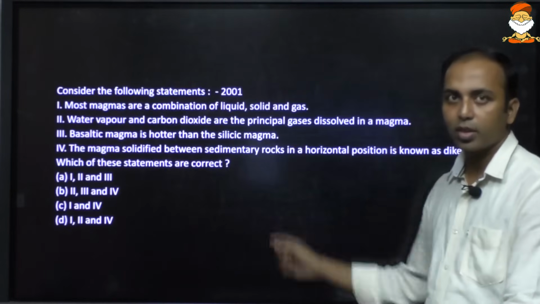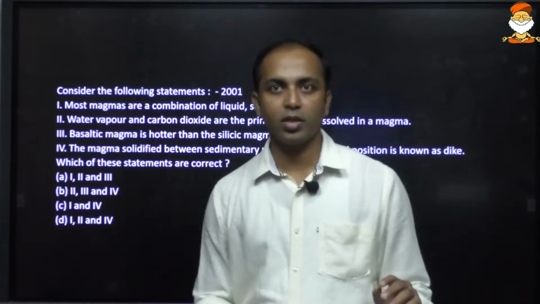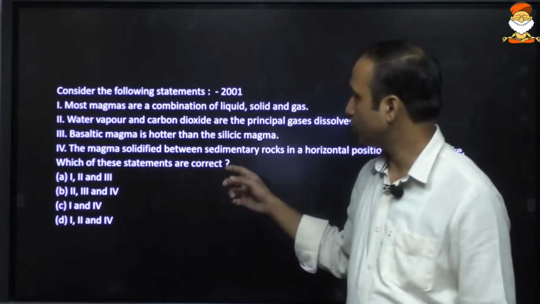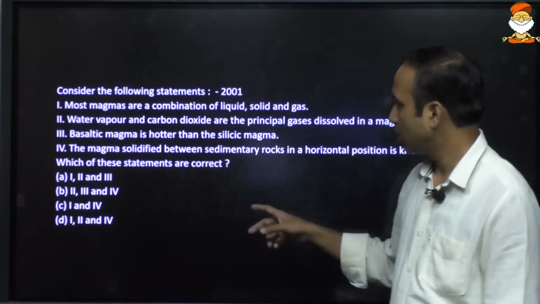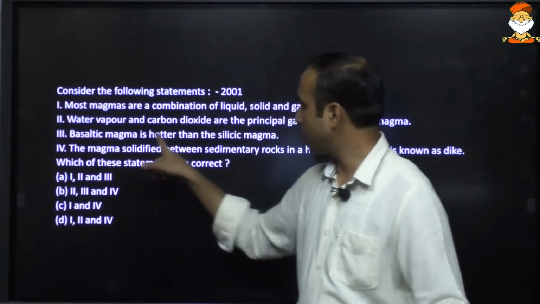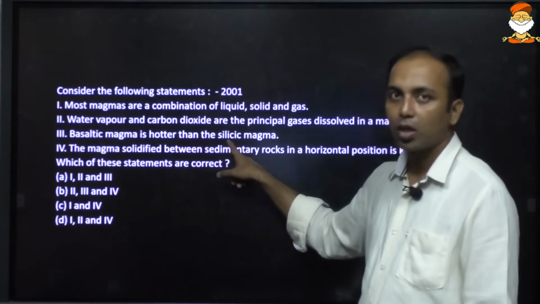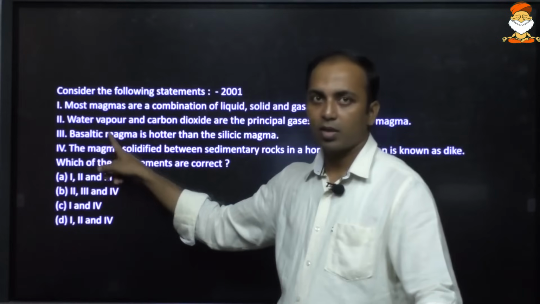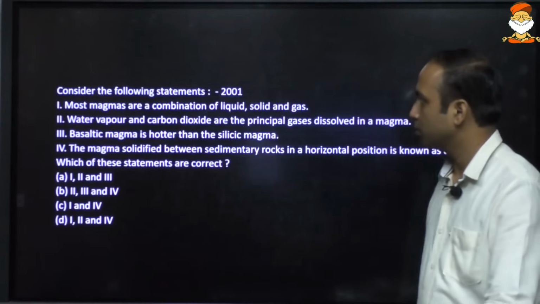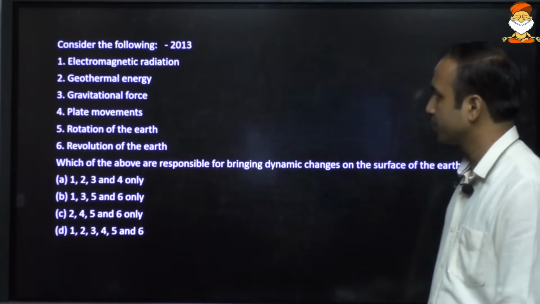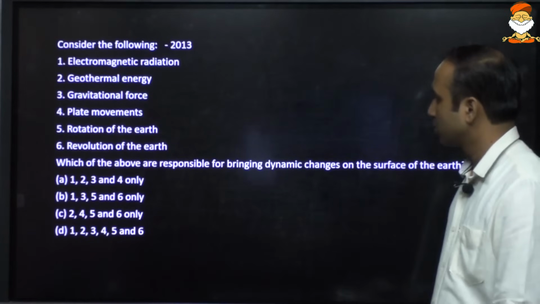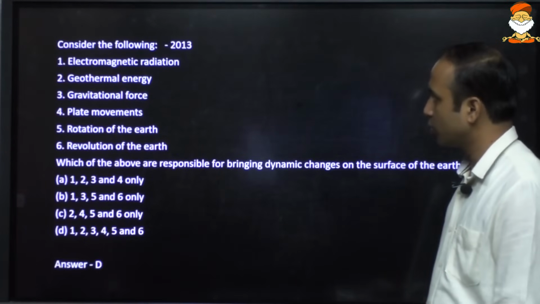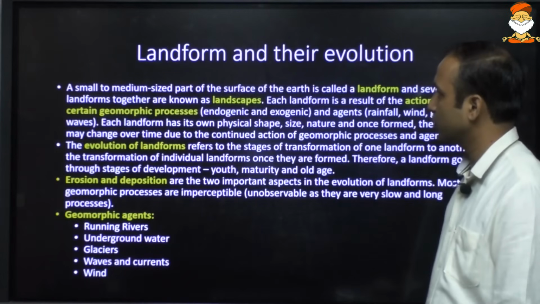There was one question related to this dike also. And in the same question, UPSC had asked about the difference between basaltic magma and silicic magma. I hope you know which magma will have more silica: silicic is acidic, and basaltic is basic. So a very simple question here. Now, the effects of all of these upon the earth: all of these forces are responsible for dynamic changes on the surface of the earth.